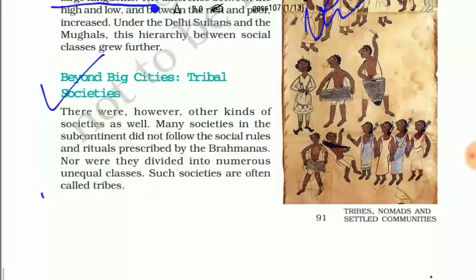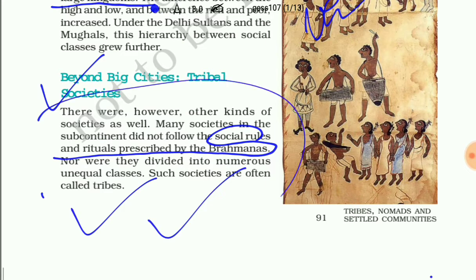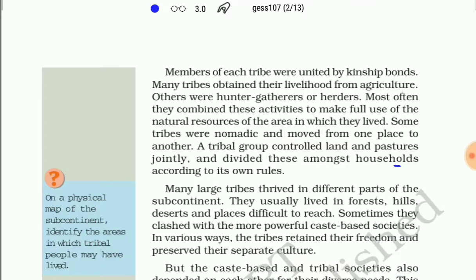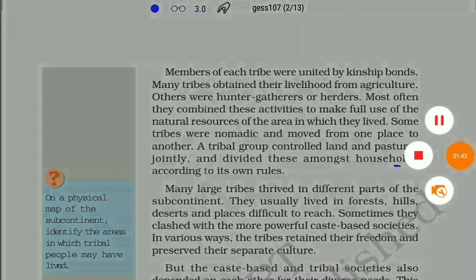But the important thing here is that there was a group of people who did not follow the social rules and rituals prescribed by the Brahmins. Also, they were never divided into numerous unequal classes, and such societies are known as tribes. Tribal people are those who are not bound by the Varna system prescribed by Brahmins. They have their own rules and their own understanding, and such people are known as tribal people.